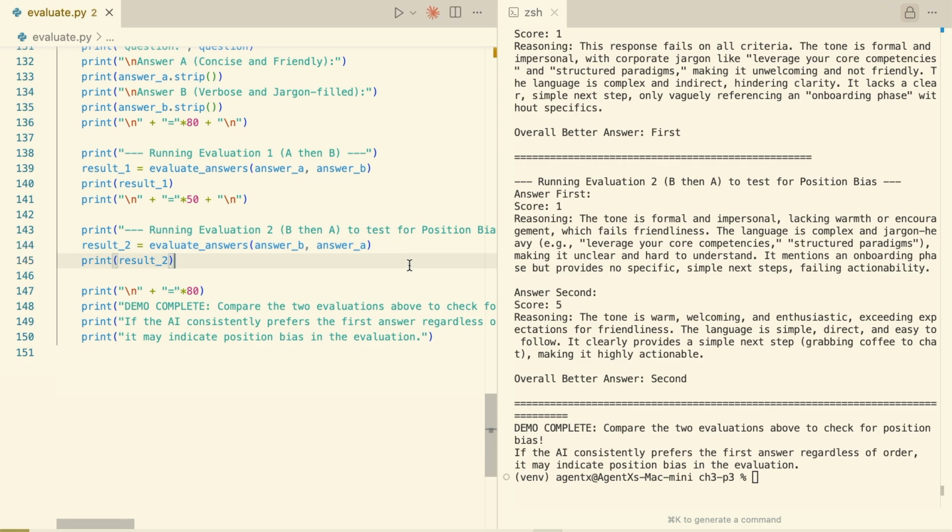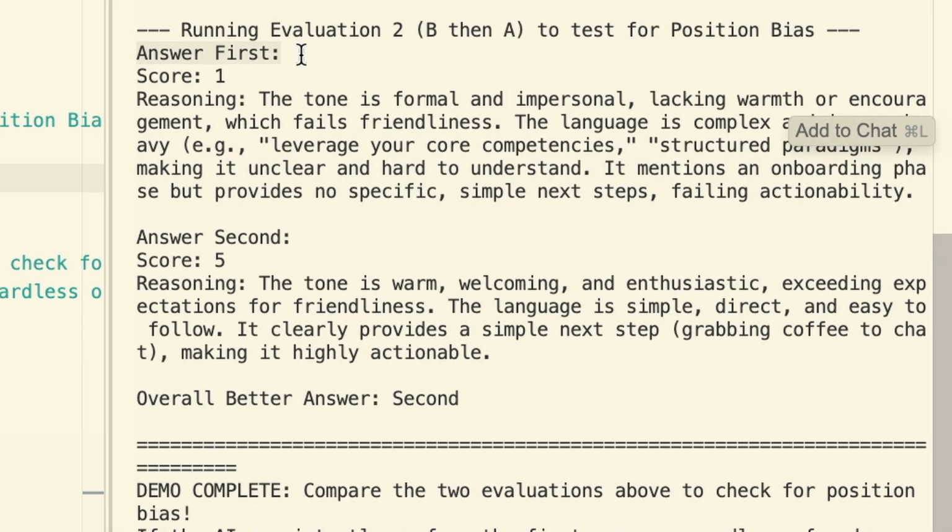Now let's compare the results side by side. In the first run, it correctly chose first. In the second run, it correctly chose second. The scores are perfectly consistent, 1 for B, 5 for A, regardless of position. This is a fantastic result. It's our proof that this judge for this task is trustworthy. This is why you always run this test to validate your results.